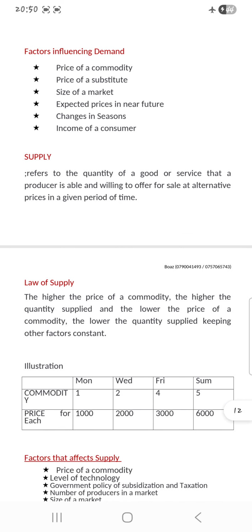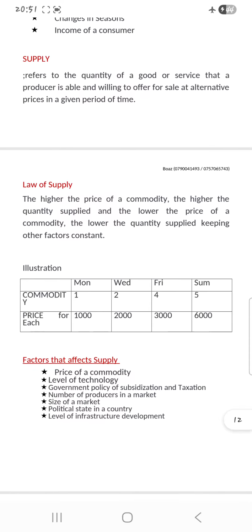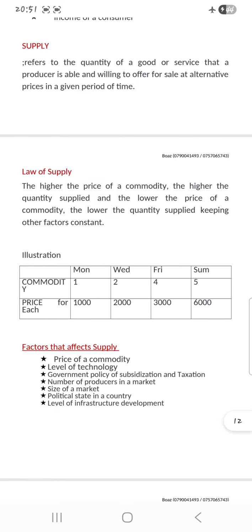For this one, demand is about a consumer and the price at a given time. So now we are going to supply. When someone talks about supply, what comes into your mind? For me, when someone says supply, the thing that comes into my mind is someone producing.